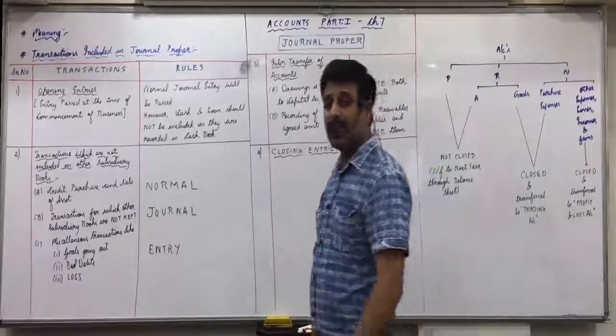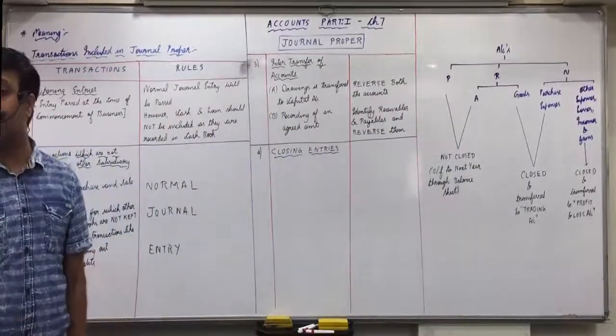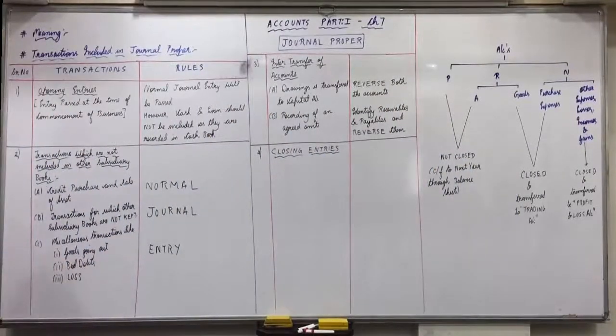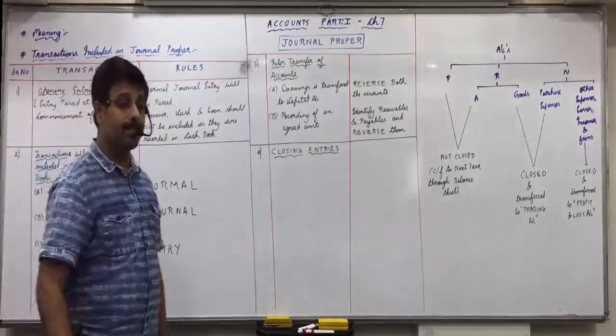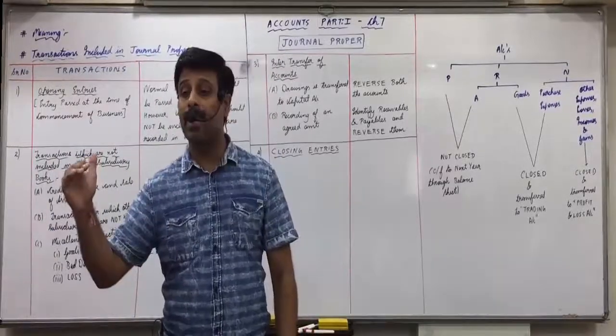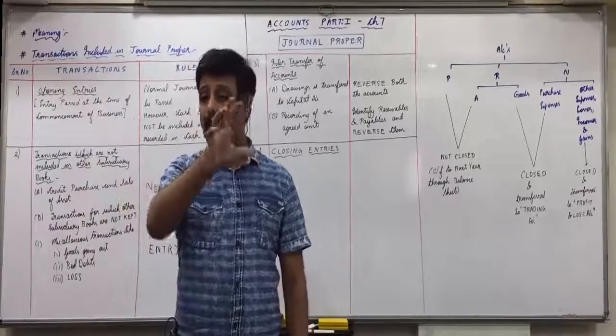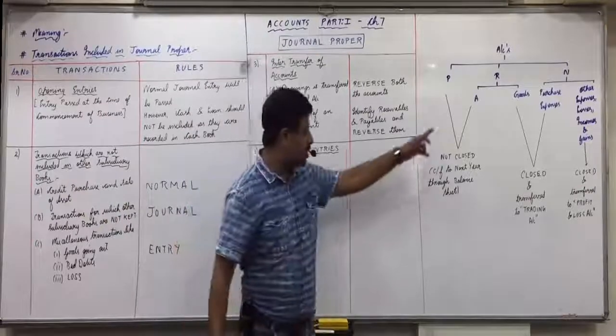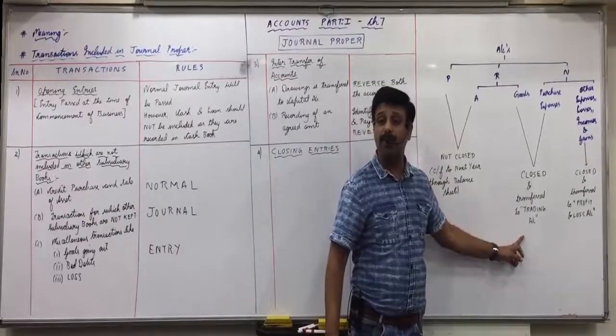Raise your hand. Purchase return, what will be the closing entry? Ratan? Purchase return account to trading. Correct. So now normally purchase return we credit. Now to close it you reverse and debit. Purchase return account debit, and because it is goods, the opposite effect will be to trading account.